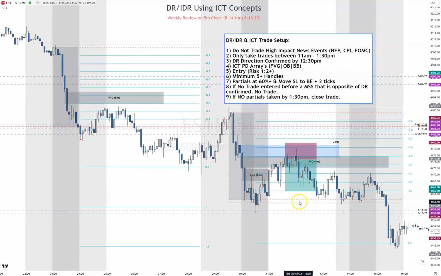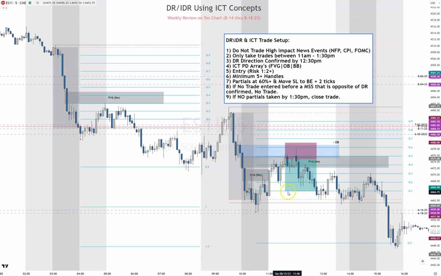Now, this RDR, when I have multiple fair value gaps, I always take the higher of the 2 fair value gaps. And like I said, if there's an order block there, I'd prefer that versus a fair value gap. On this one, DR confirmed at 10:30. Then price came up, violated this fair value gap, and came into the second fair value gap. If you would have taken your trade, because the order block was right there, you would have gone on the high side of the fair value gap, and your stop would have been above the order block, which makes it 5 handles. And again, aim for 1 to 2, so aim for 10 handles.